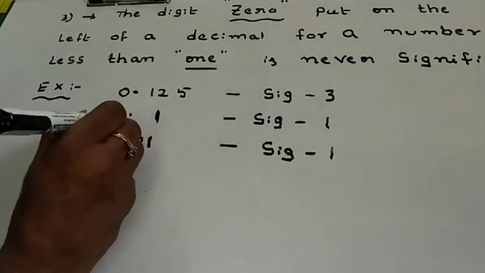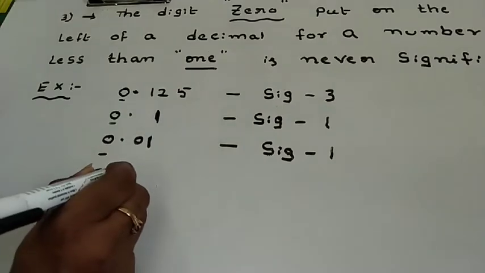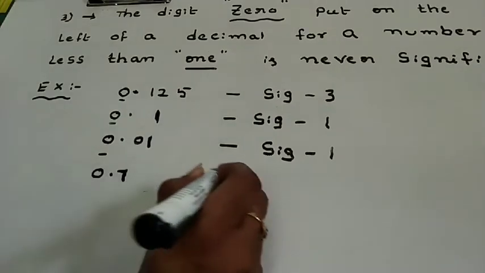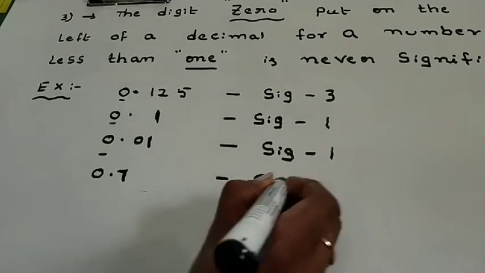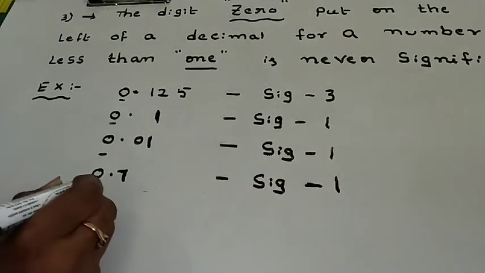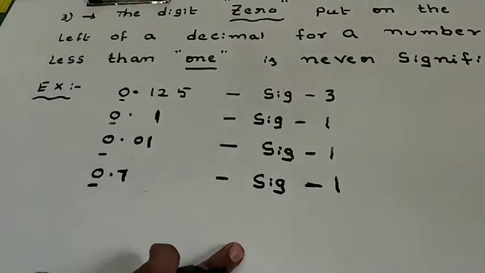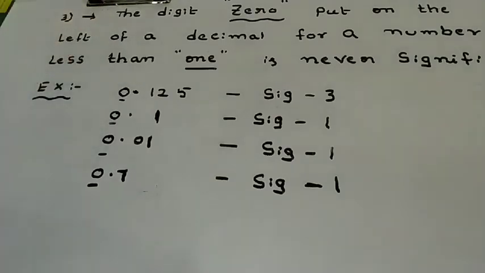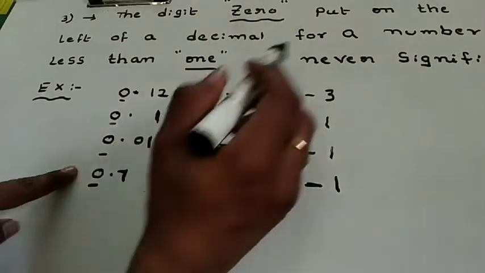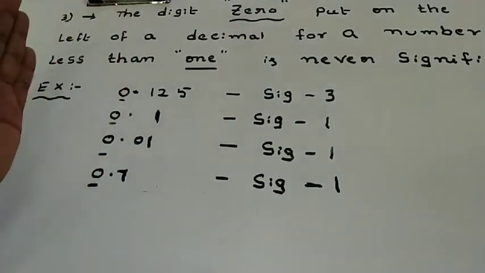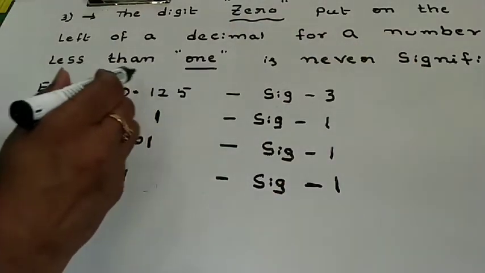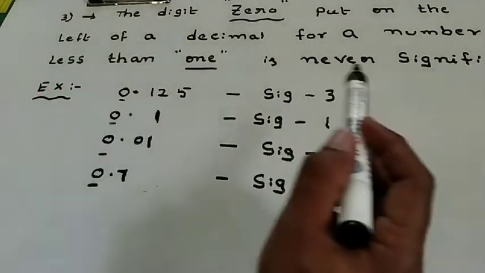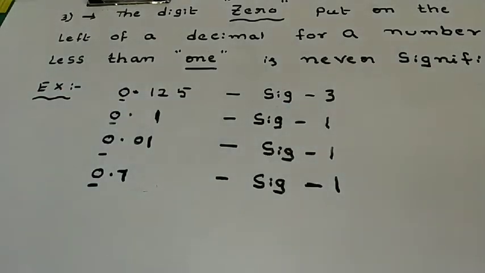Once again I would like to give another number, that is 0.7. Now, what is its significance? Its significance is 1 because the 0 has no significance. This example supports this point. Once again, I am repeating this point. The digit 0 put on the left of the decimal point for a number which is always less than 1 is never significant. This is the meaning. Now we are going to discuss point number 4.